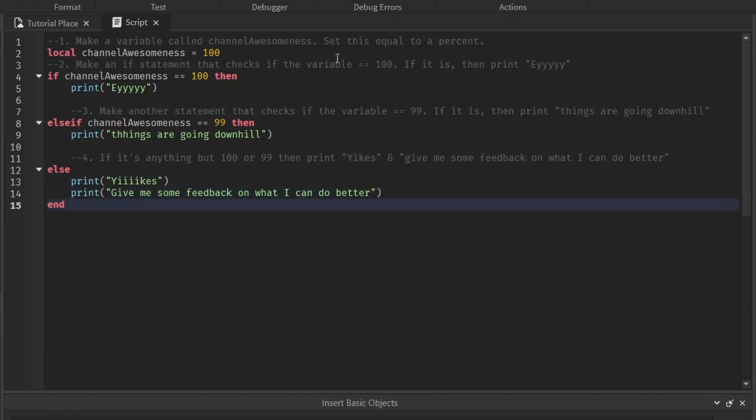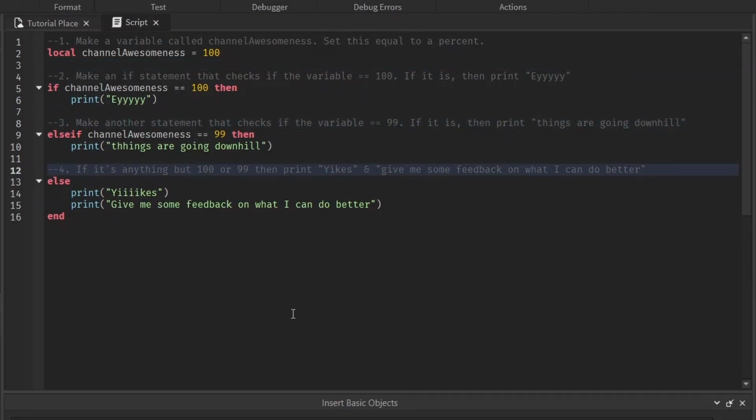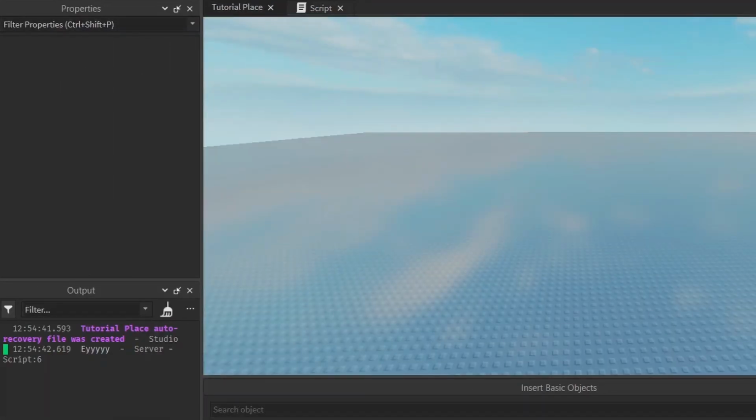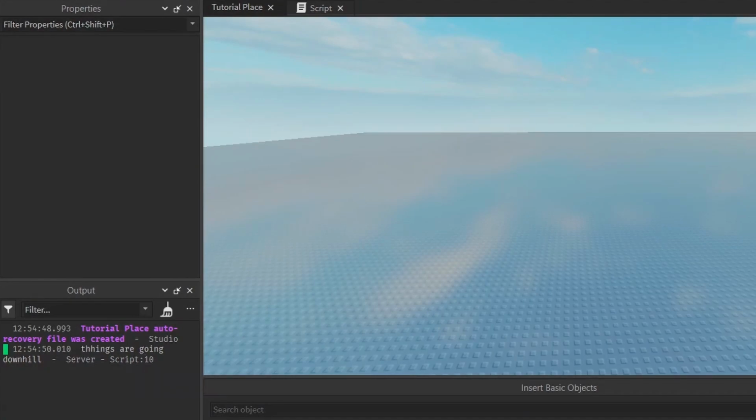Let me just make this a little cleaner by spacing it out a little bit more. You can do this, it won't affect the script at all. Just make everything nice and aligned together. Still a little messy, but it's okay. So the channelAwesomeness is at 100 right now. Should print out A. What if I make it equal to 99? Things are going downhill. Yeah, tell me about it.